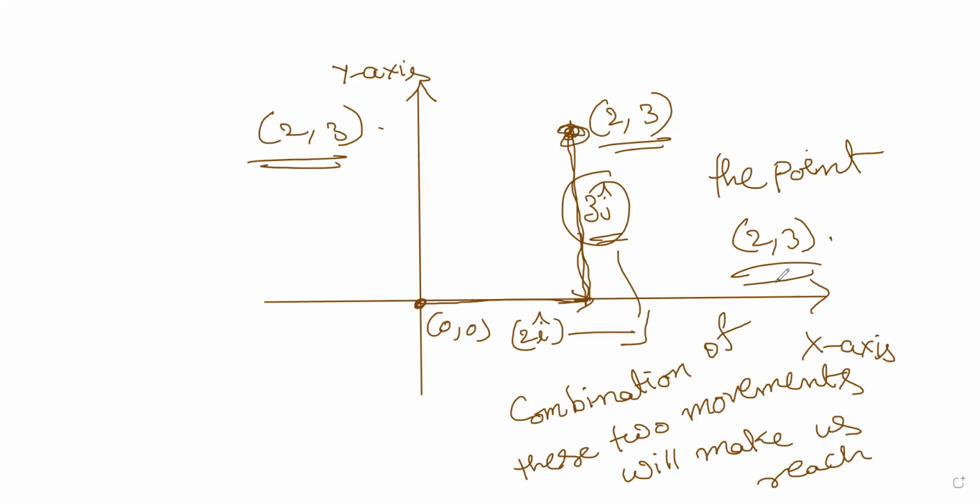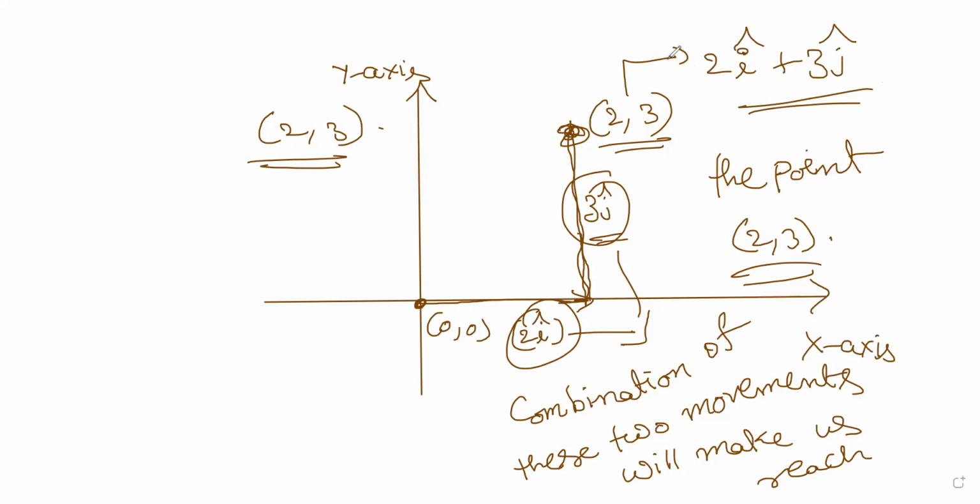That is what you are doing. So how do you combine? Simply we write it as 2I cap plus 3J cap. That's it. So these two movements, how do you represent in the vector form is like this. First you make a movement 2 units in the x-axis, that is 2I cap. You make a movement 3 units in the y-axis, that is 3J cap. If you combine these two movements, you will reach the point 2, 3. Clear? Yes, sir.